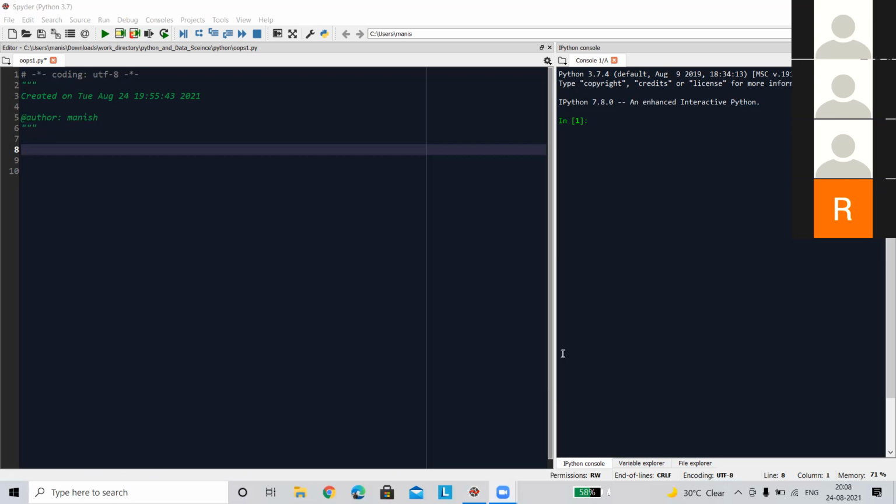Rishabh, any idea? Sir, variable is independent and object is related to class. Means suppose that we are defining a class A, then that class will be having some methods and variables, and object will be, we can say, a skeleton for a particular thing. No, object is not a skeleton. That's another concept. No issue.